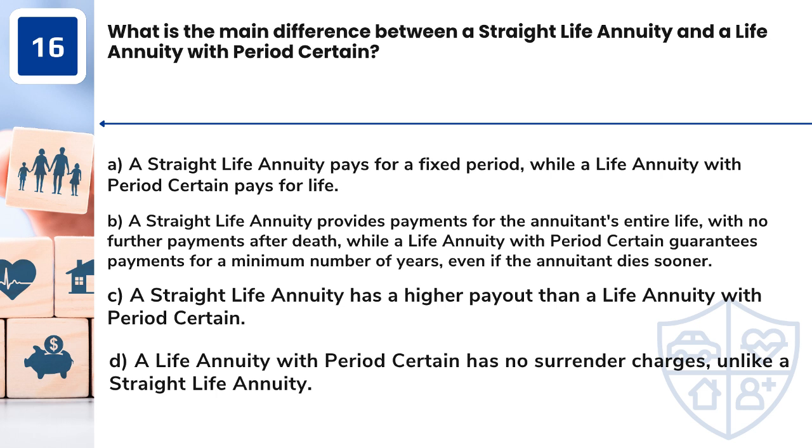A. A straight life annuity pays for a fixed period, while a life annuity with period certain pays for life. B. A straight life annuity provides payments for the annuitant's entire life, with no further payments after death, while a life annuity with period certain guarantees payments for a minimum number of years, even if the annuitant dies sooner. C. A straight life annuity has a higher payout than a life annuity with period certain. D. A life annuity with period certain has no surrender charges, unlike a straight life annuity.